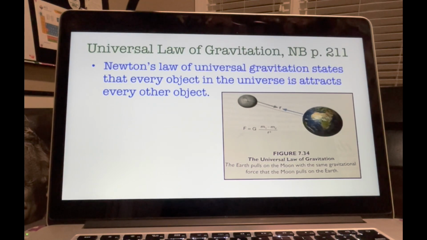Don't worry, we will not need to know how to use this equation in this class, but we can discuss the concepts of the law. All right. Basically, Newton's law of universal gravitation states that every object in the universe attracts every other object. And what does that really mean exactly?